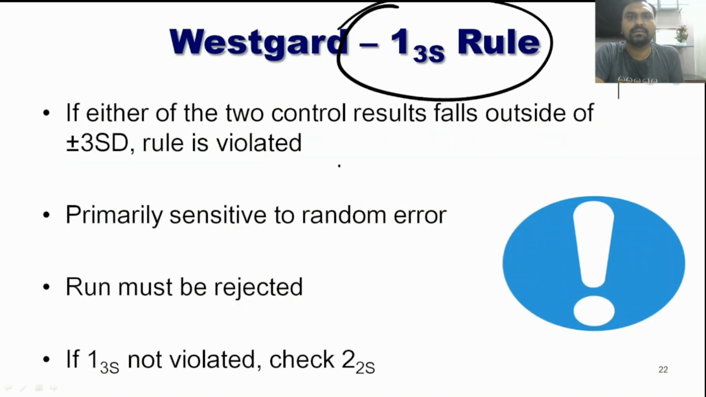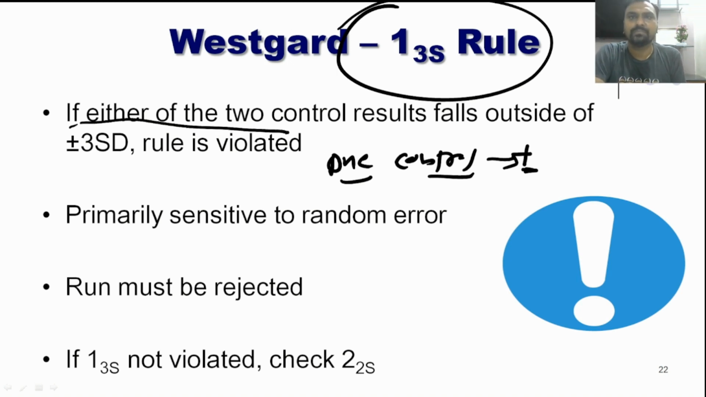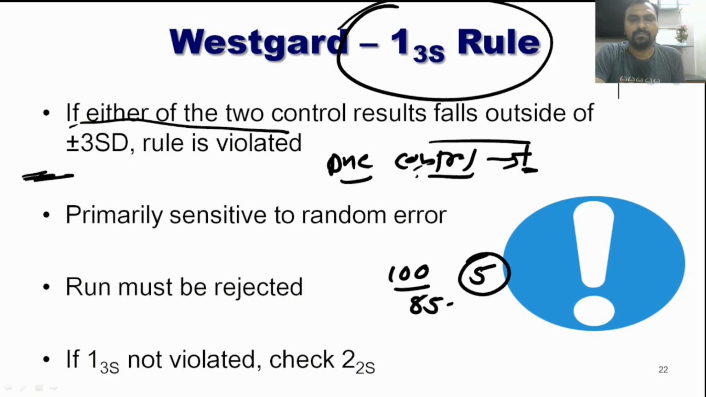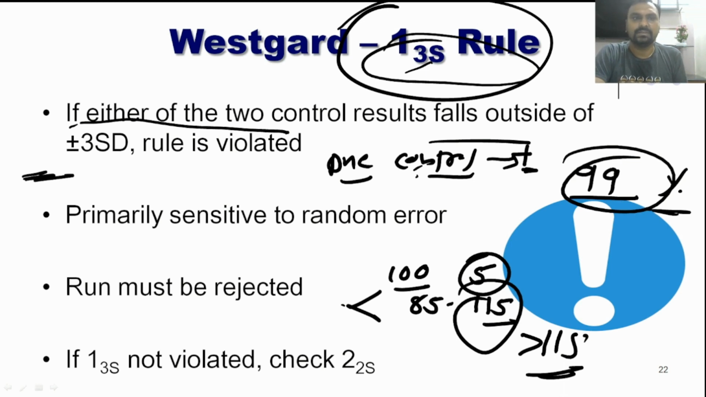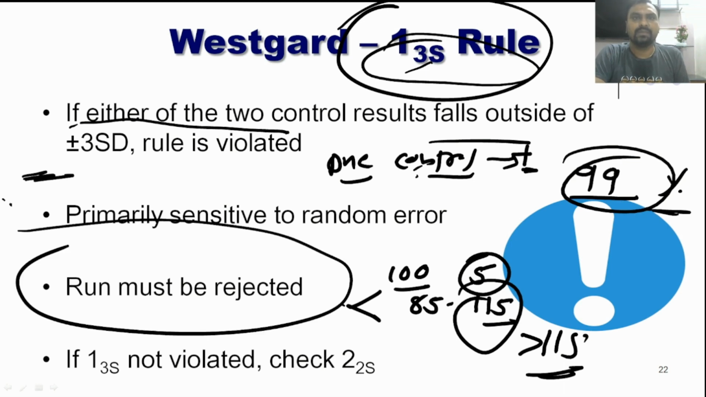Now what do you mean by 1-3S? That one value, of either of the two controls, maybe normal or abnormal or both, falls outside plus or minus 3 SD. We have seen the example. Our mean is 100, SD is 5. So mean plus or minus 3 SD is 85 to 115. If any control is less than 85 or more than 115, that means it is violating the 1-3S rule. If we get any value beyond mean plus or minus 3 SD, there is a 99% chance that it is incorrect. Only 1% chance is correct. So we have to reject the run, and we cannot run patient samples in the machine.